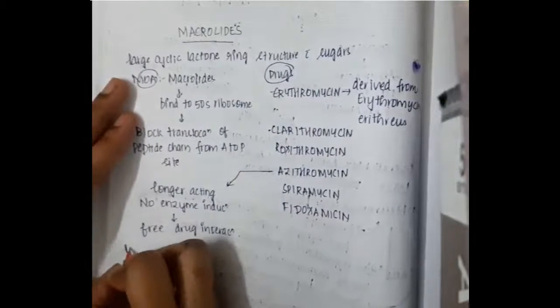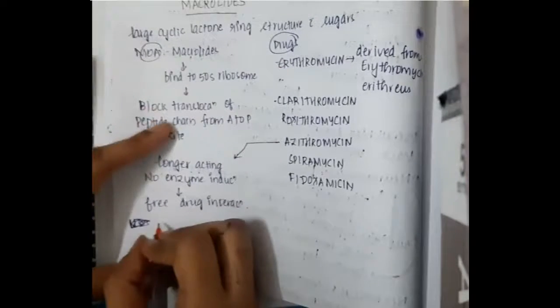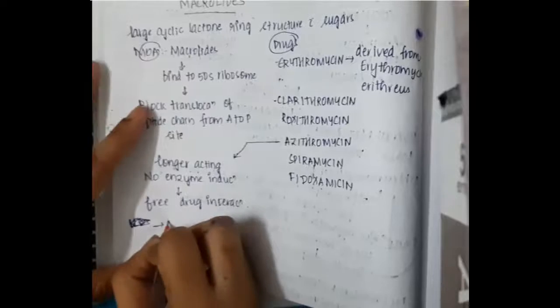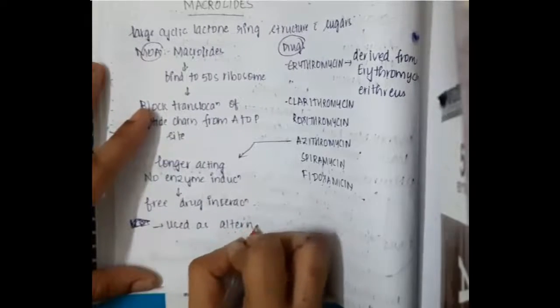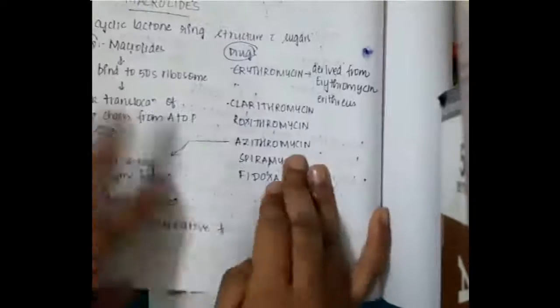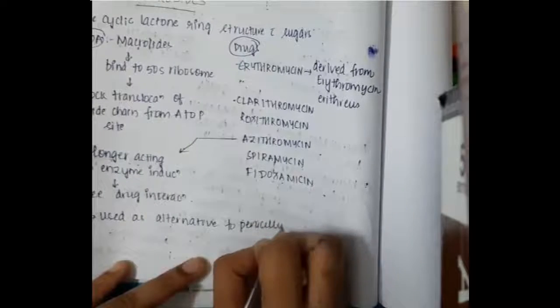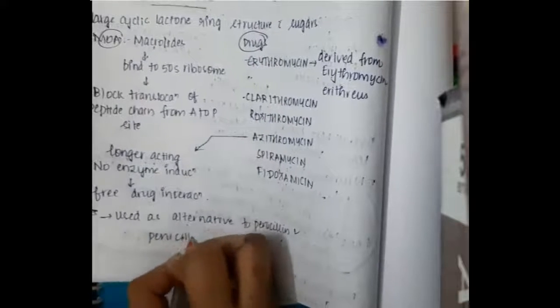These macrolides are mainly used as an alternative to penicillin, in penicillin resistant patients.